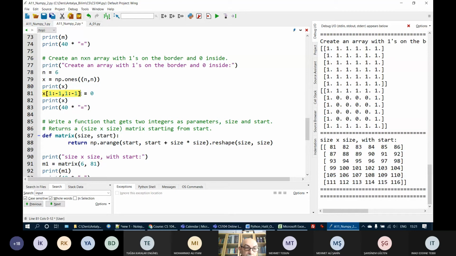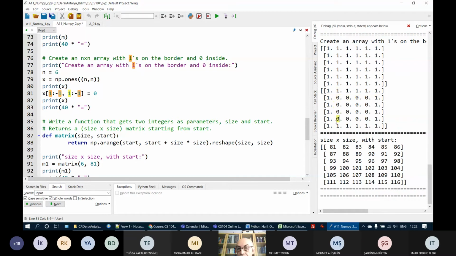The first one is for the rows. The second one is for the columns, okay? For the rows, since the indexes start from 0, index 1 is the second row. And here again, for column index, index 1 is the second column. It is this column, okay?